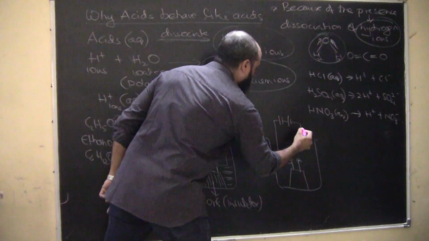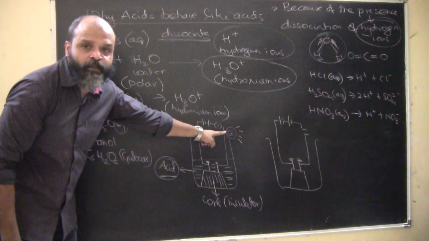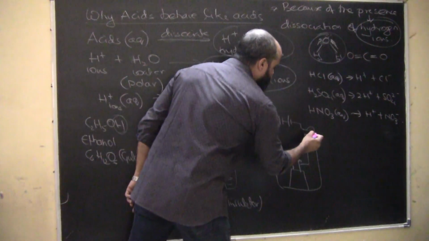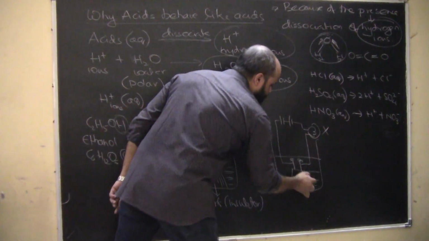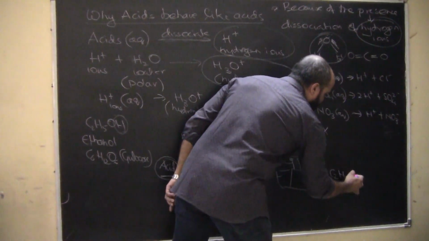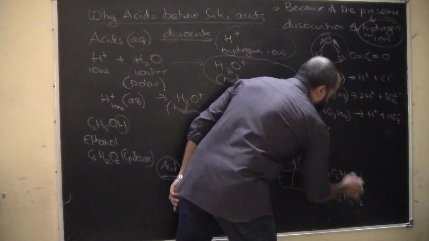an alcohol or glucose, what confirms whether electricity is going through it or not is the glowing of the bulb. The bulb glows in the acid. However, in this case the bulb will not glow. So let's say if we fill it now with an alcohol, let's say ethanol, or with glucose, it is not going to glow.